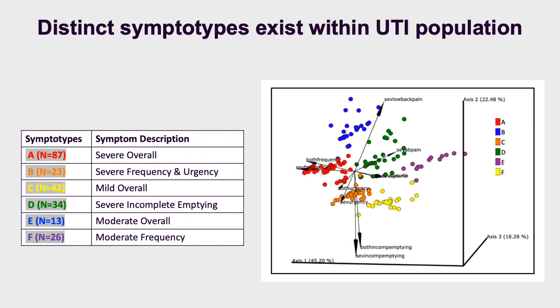Some symptotypes, such as A, C, and E, complained of severe, mild, or moderate symptom severity and degree of bother for each UTISA category. The other symptotypes, B, D, and F, had increased severity and degree of bother for frequency and urgency, incomplete emptying, and frequency, respectively, compared to remaining categories.